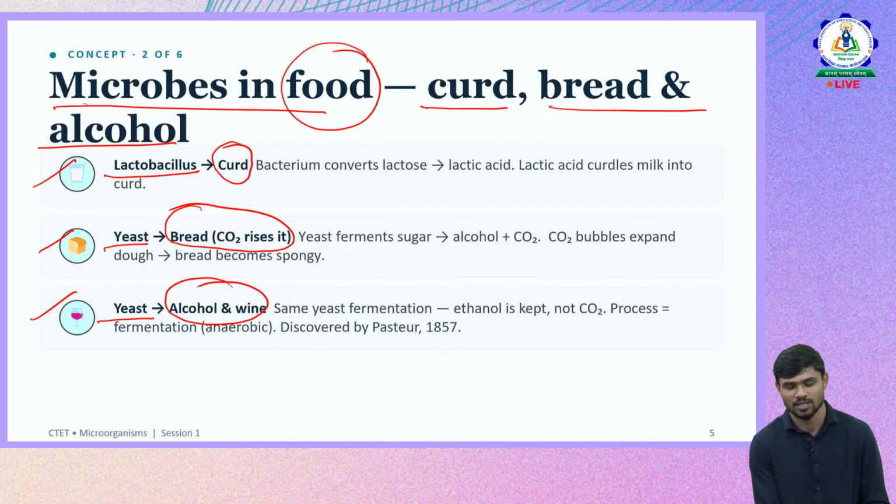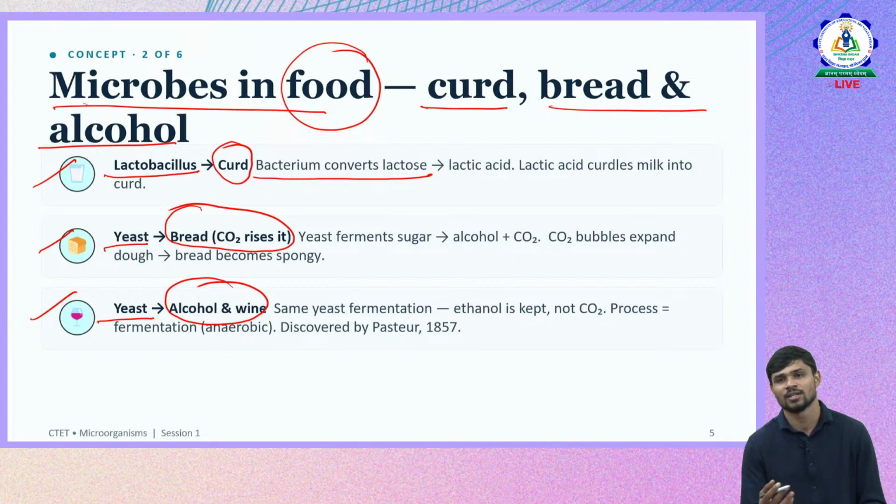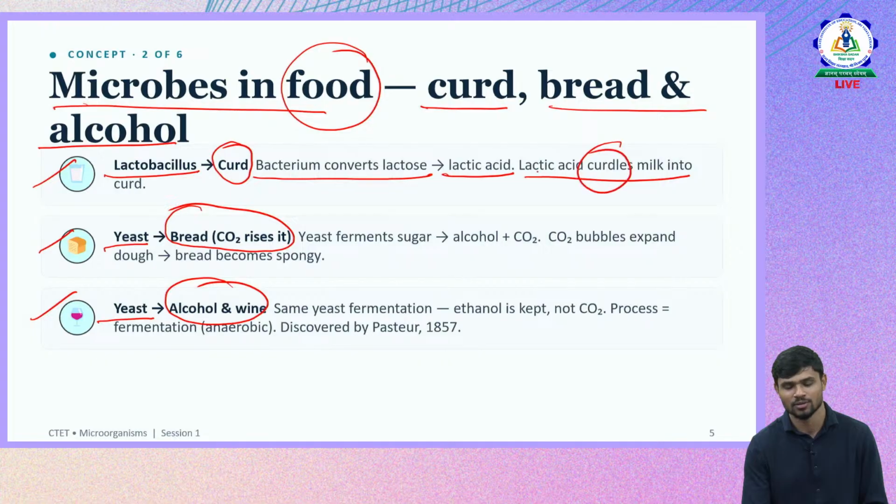Lactobacillus sets curd. It will convert the lactose in the milk. The sugar inside the milk is called lactose. This lactose will be converted into lactic acid, and this lactic acid helps the milk proteins to solidify and coagulate and make curd out of it. This is how lactobacillus works when it is introduced into boiled milk at a certain temperature, so it starts reproducing.